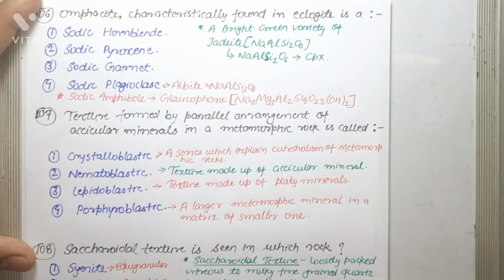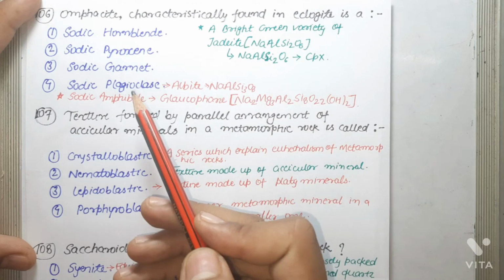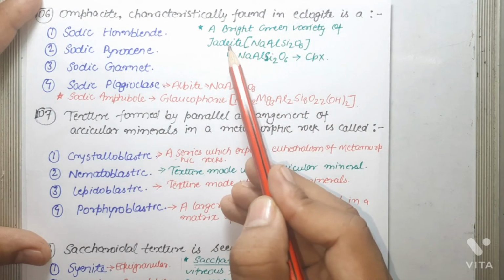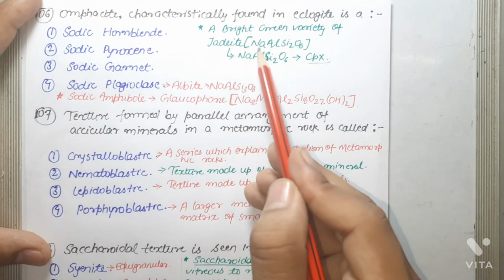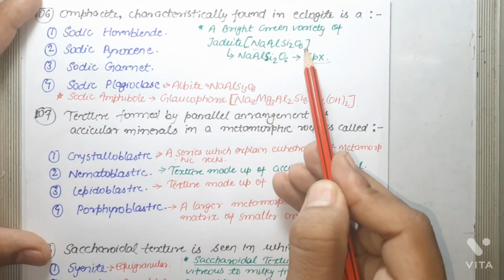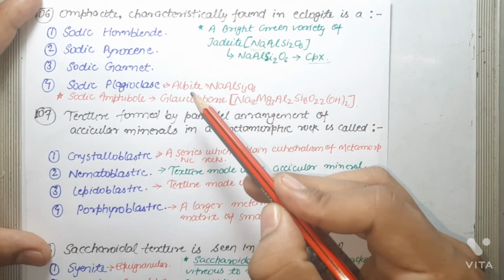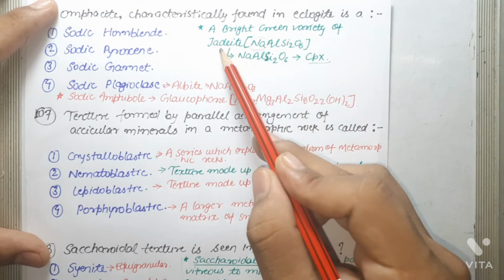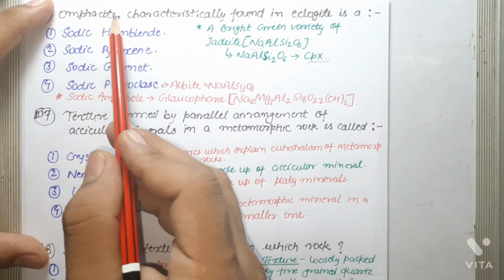Next question is, omphacite characteristically found in eclogite is a. So omphacite is a bright green variety of jadeite, and jadeite is again a clinopyroxene. And the composition of jadeite is NaAlSi2O6. So basically it consists of sodium, so it is sodic. And since jadeite is a clinopyroxene, it is a sodic pyroxene. So basically omphacite is a variety of sodic pyroxene.